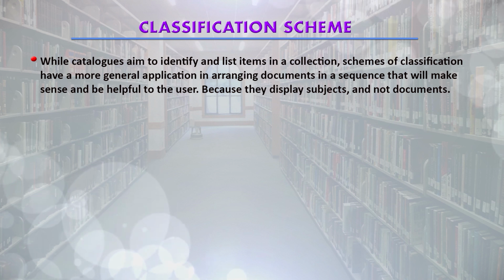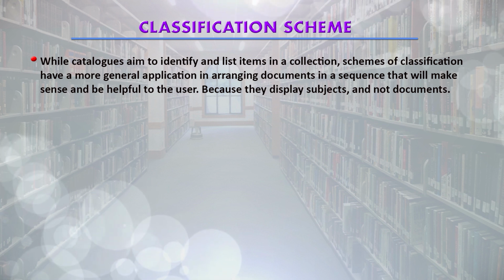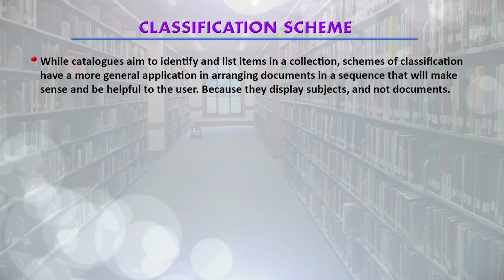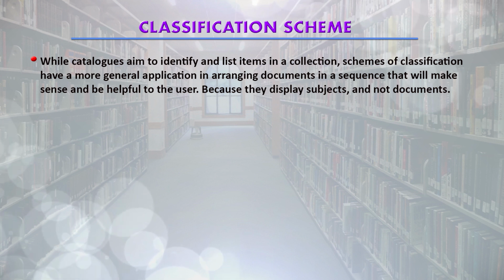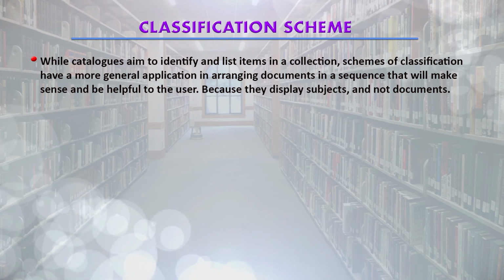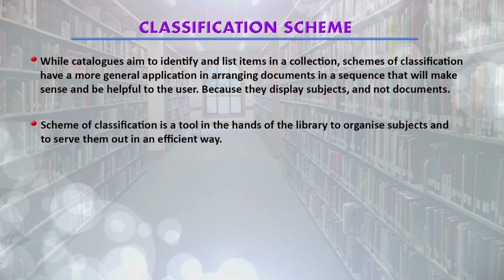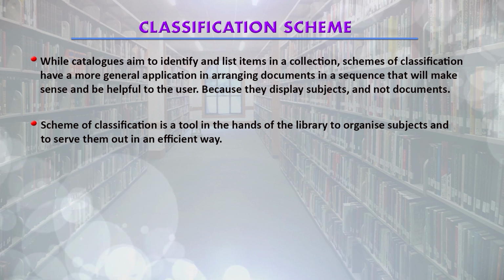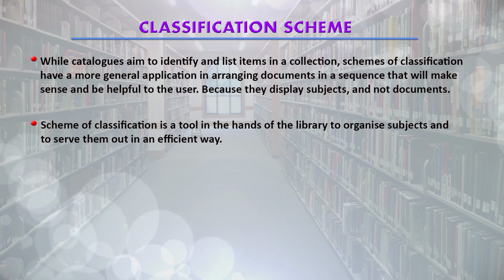While a catalog aims to identify and list items in a collection, classification schemes have a more general application in arranging documents in a sequence that will make sense and be helpful to the users, because they display subjects and not documents. A scheme of classification is a tool in the hands of the library to organize subjects and to serve them out in an efficient way.